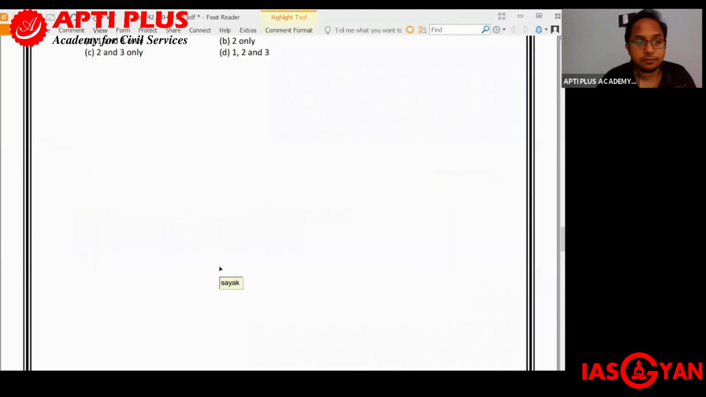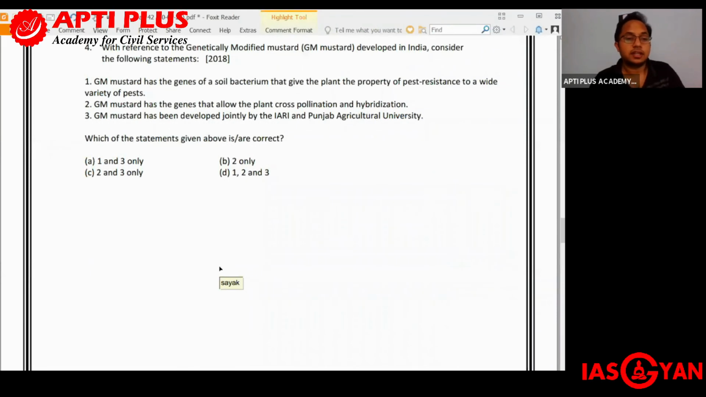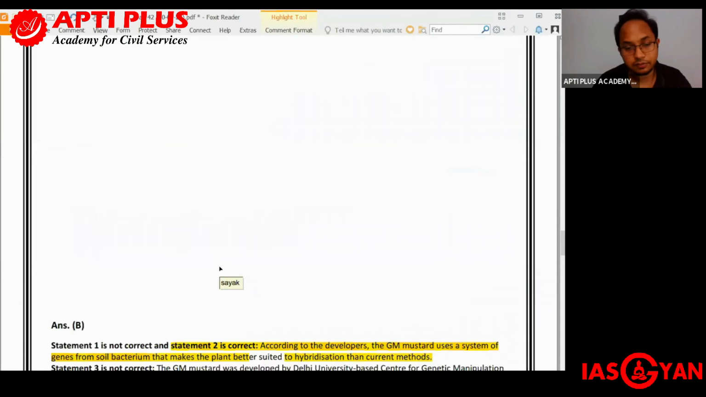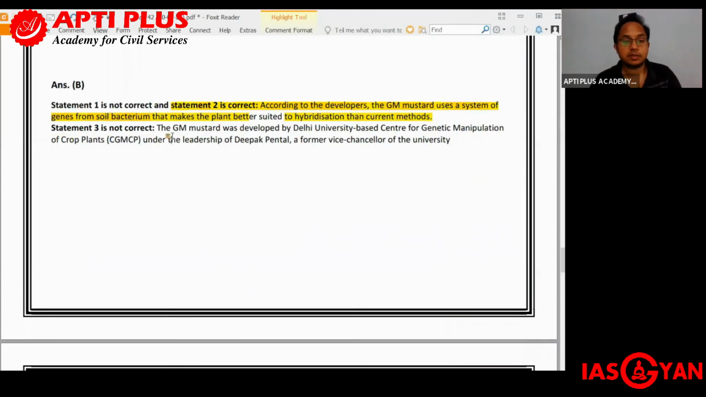The third statement that we have is saying that GM mustard has been developed jointly by the IARI and the Punjab Agricultural University. So that is incorrect because the GM mustard has been developed by Delhi University based Center for Genetic Manipulation of Crop Plants. So who is heading this Center for Genetic Manipulation of Crop Plants? It is under Delhi University, and it is being headed by, under the leadership of Deepak Pental, who is a former Vice Chancellor of the university.